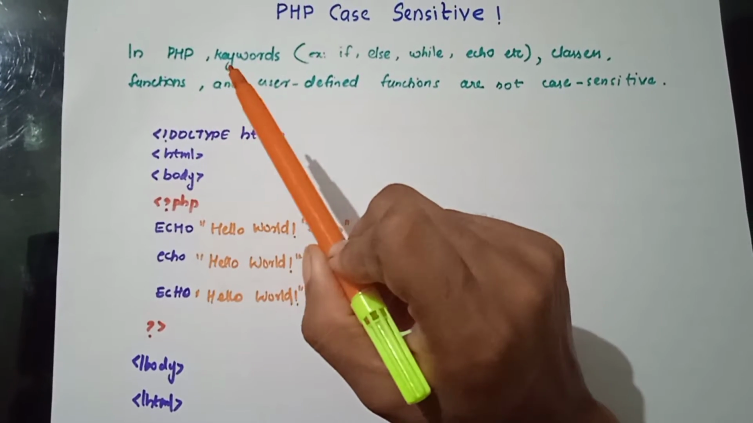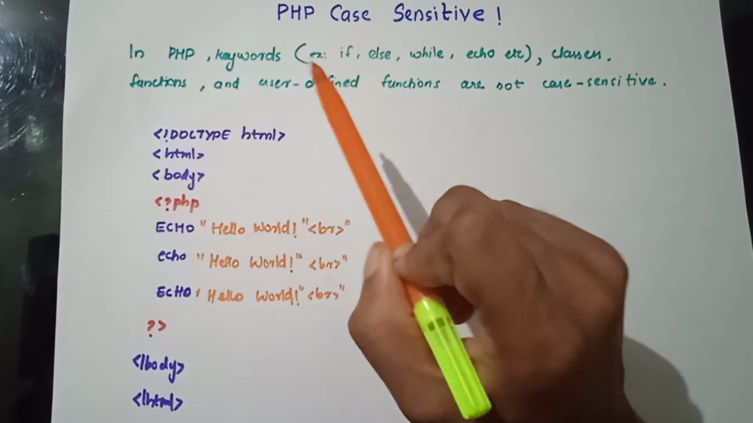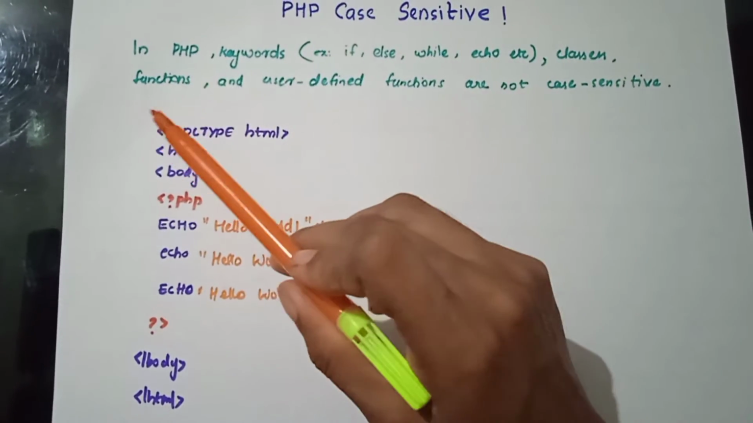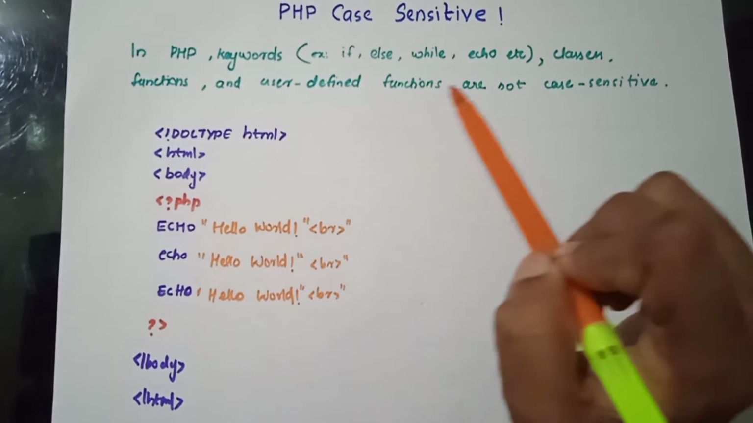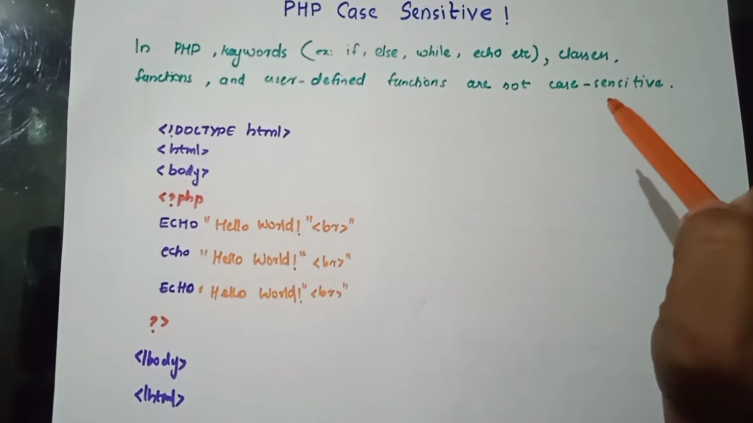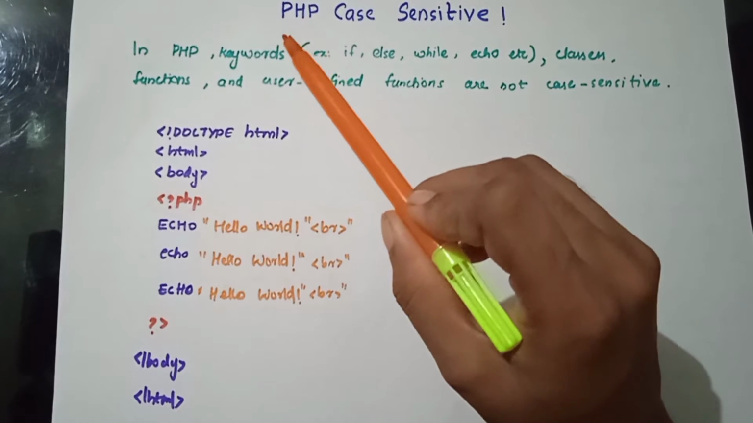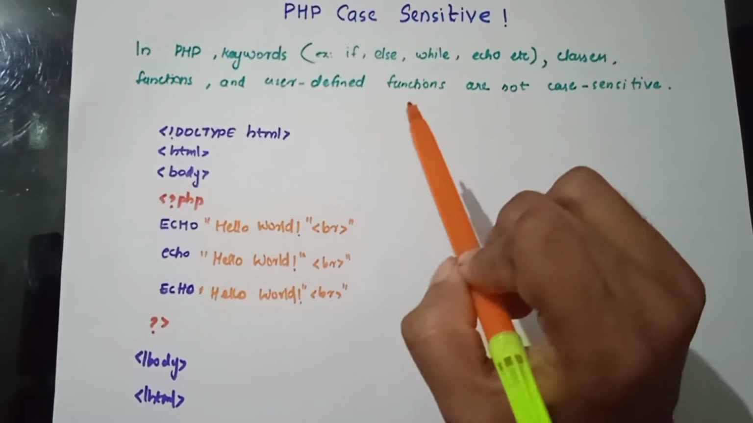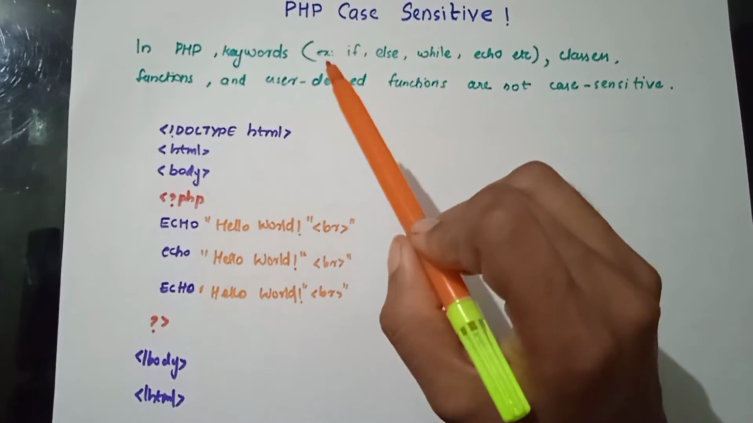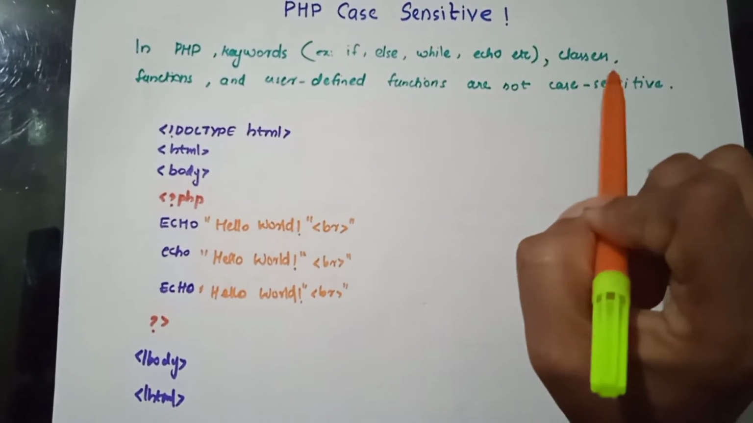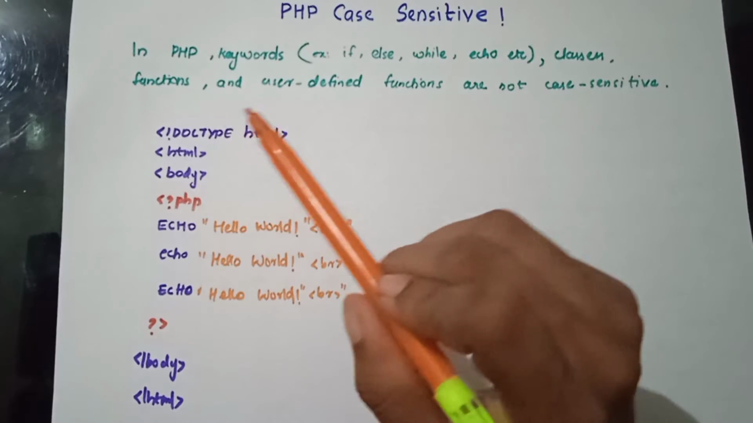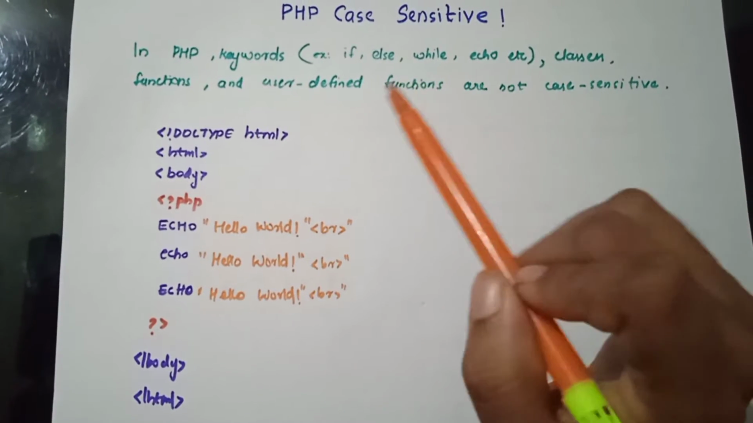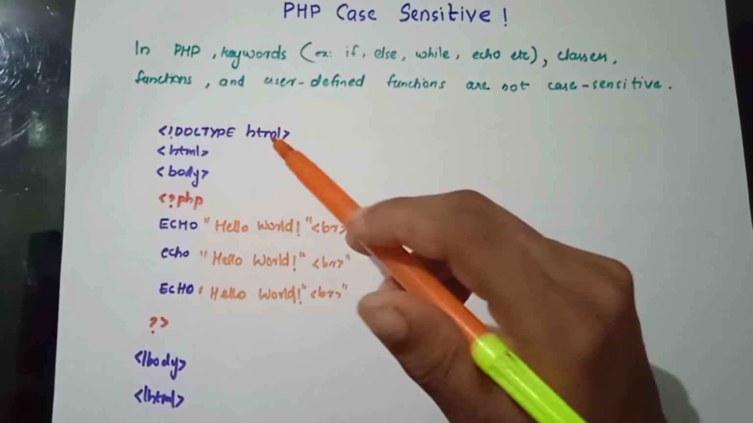In PHP, keywords like if, else, while, echo, etc., and the classes, functions and user defined functions are not case sensitive. Okay, so PHP is case sensitive, but for these cases it is not so. In the case of if, else, while, echo, classes, functions, user defined functions, etc., they are not case sensitive. Let's see how it works here.